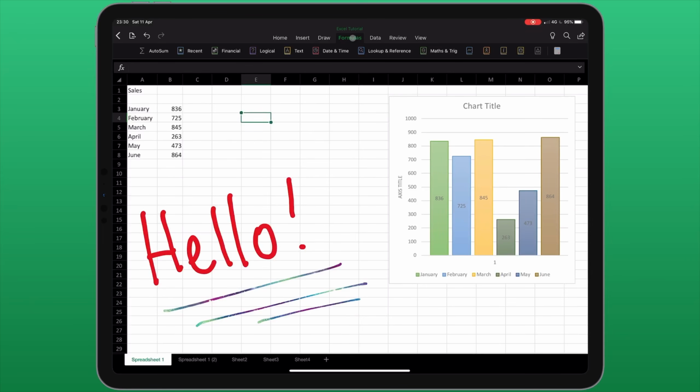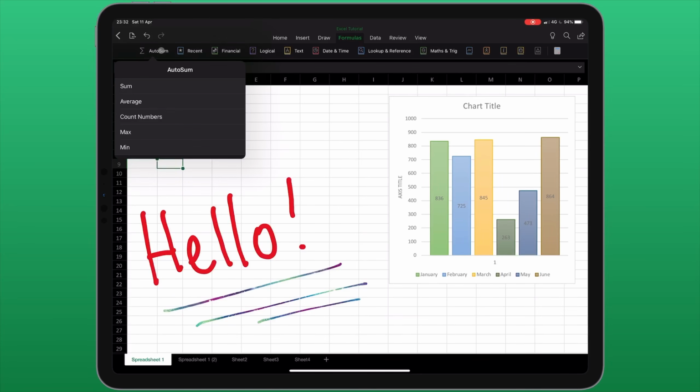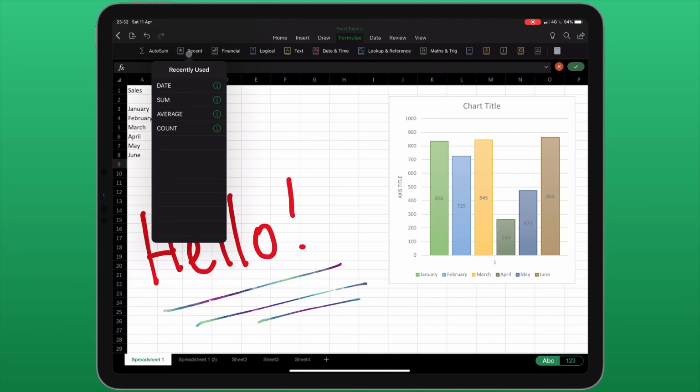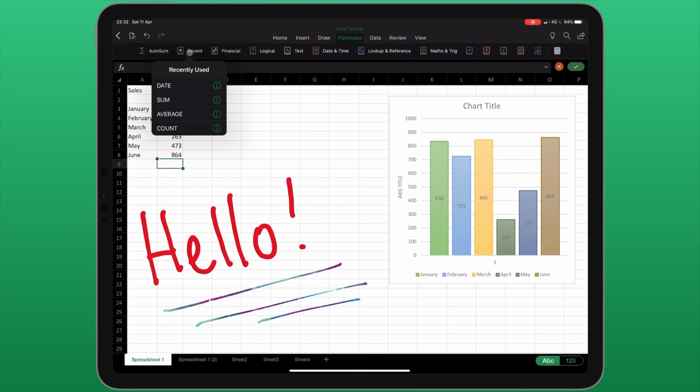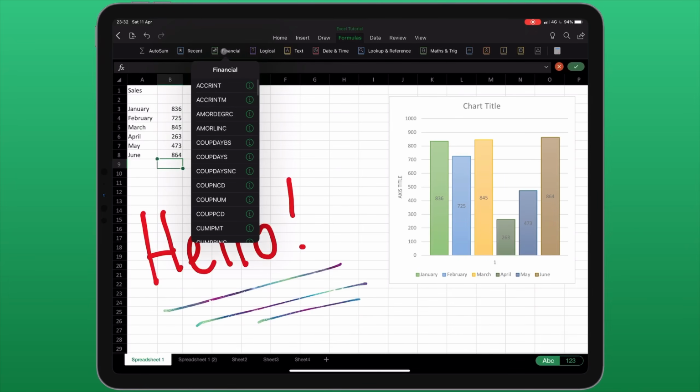The next tab along gives me a whole host of options for formulas. The first menu item, called AutoSum, is exactly the same as we saw on the home menu earlier. The Recent menu lists all of our most recently used formulas. From here, we have a number of different categories of formula. It would take me many hours to explain what these do, so I'm going to have to assume some prior knowledge here.